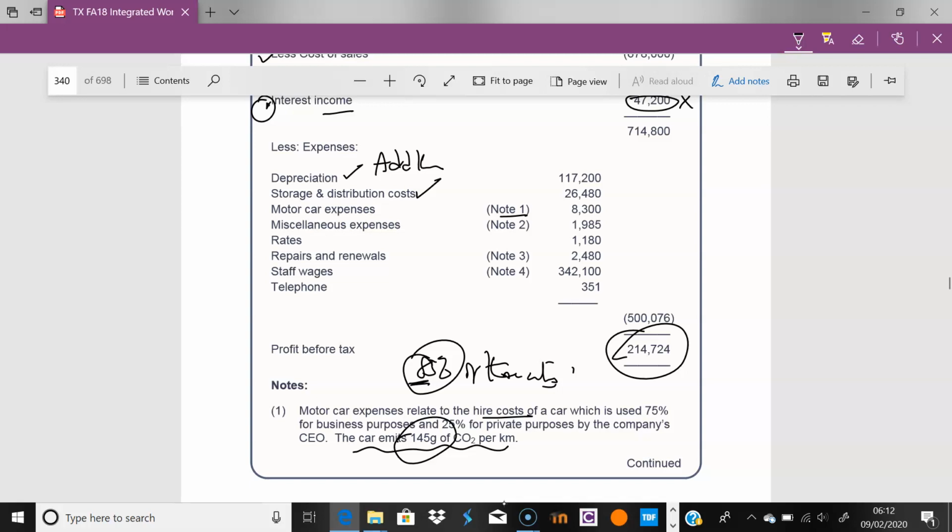This car is not on their statement of financial position, by the way. Whether the car is 75% business use and 25% private use is totally irrelevant here. That occurs when we're dealing with the individual, the sole trader, and then we would apportion the capital allowance so that only 75% would go through. But this is not the case here. There is a private use here, so there is a private benefit to receive.